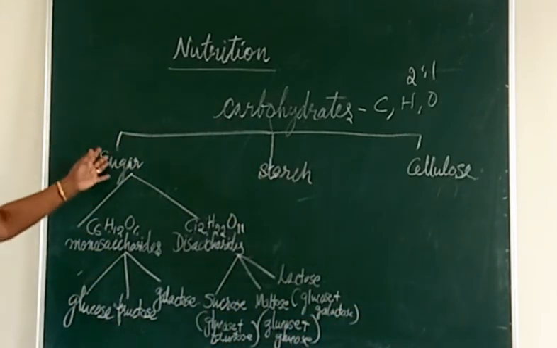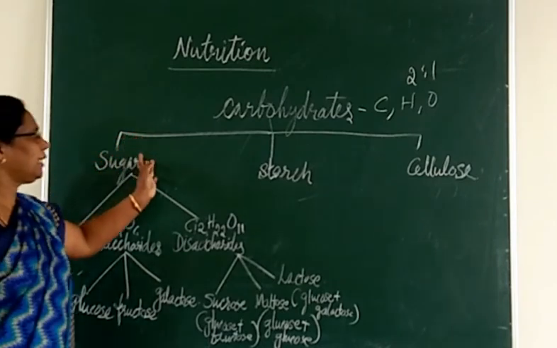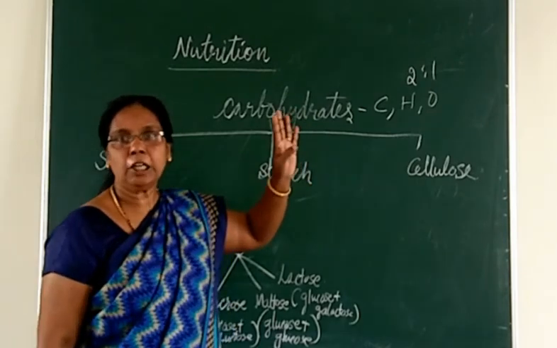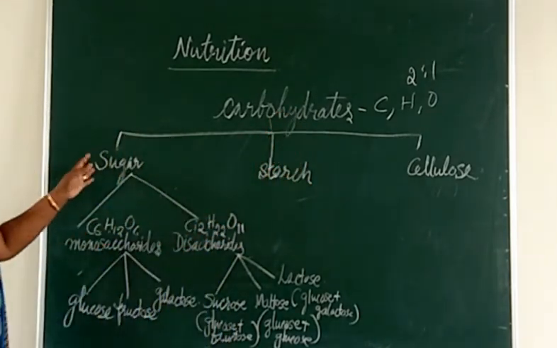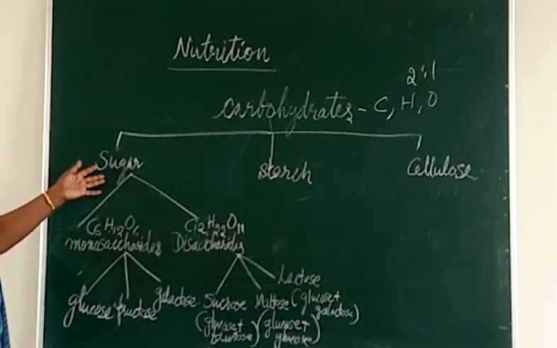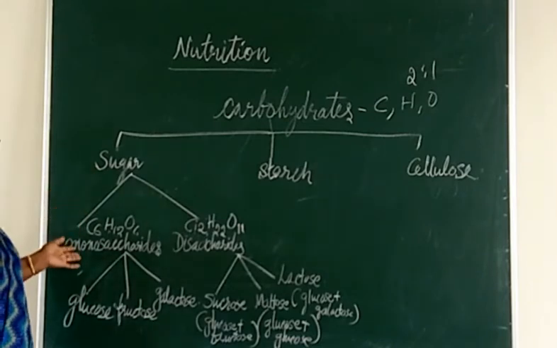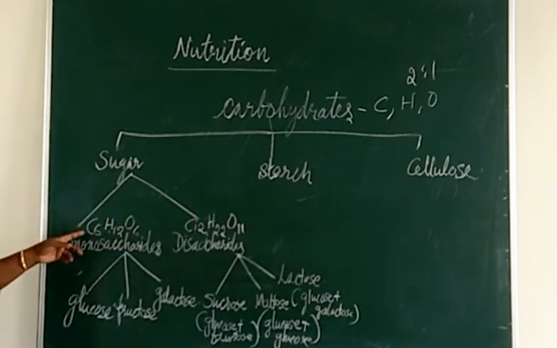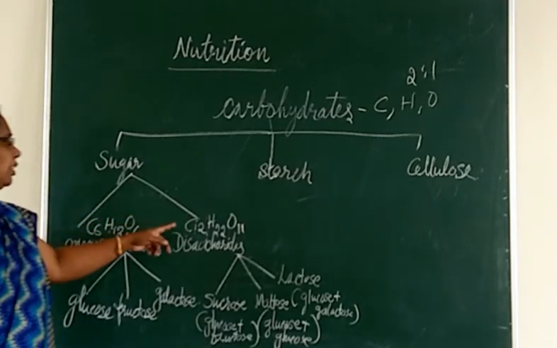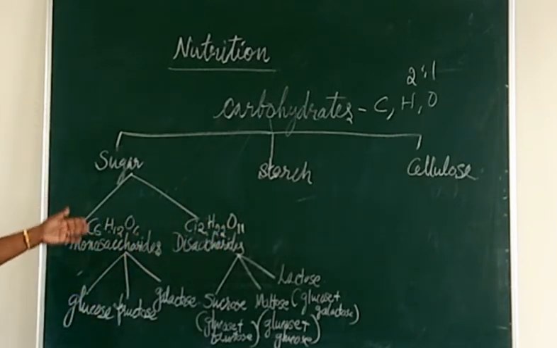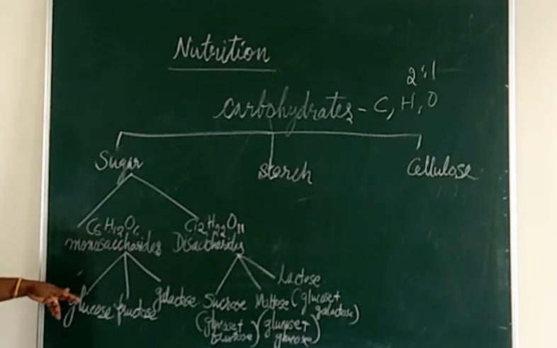Now look at the chart clearly and you can understand. Carbohydrate is of three types: sugar, starch and cellulose. First we are studying sugar, which is a simple sugar that is easily absorbed. There are two types, monosaccharide and disaccharide. Monosaccharide has the formula C6H12O6 and disaccharide has C12H22O11.